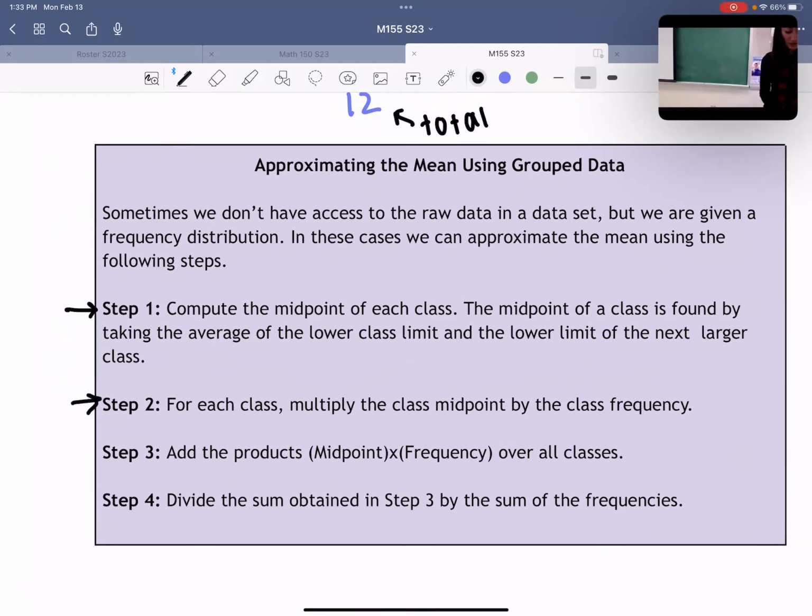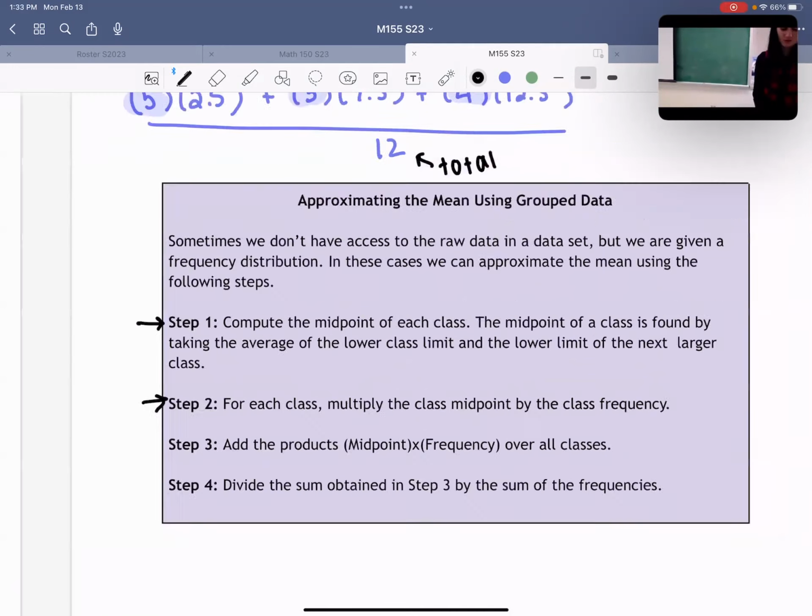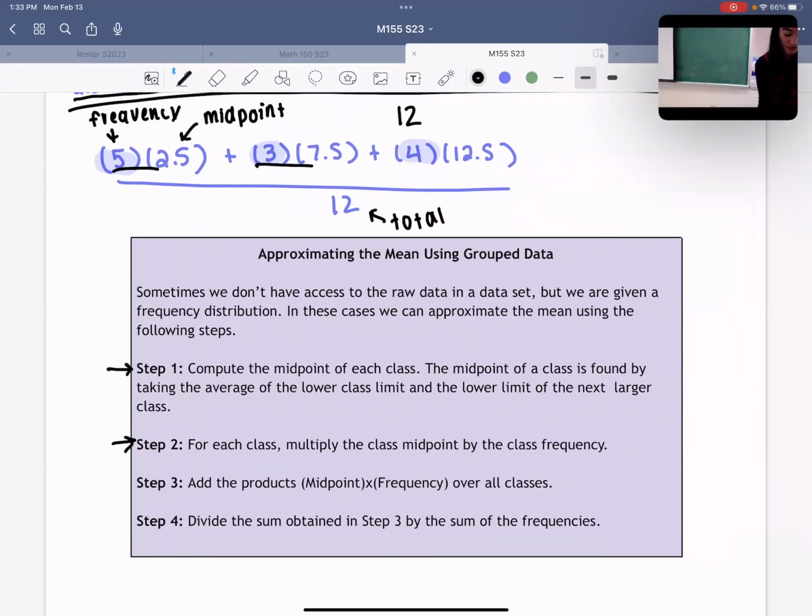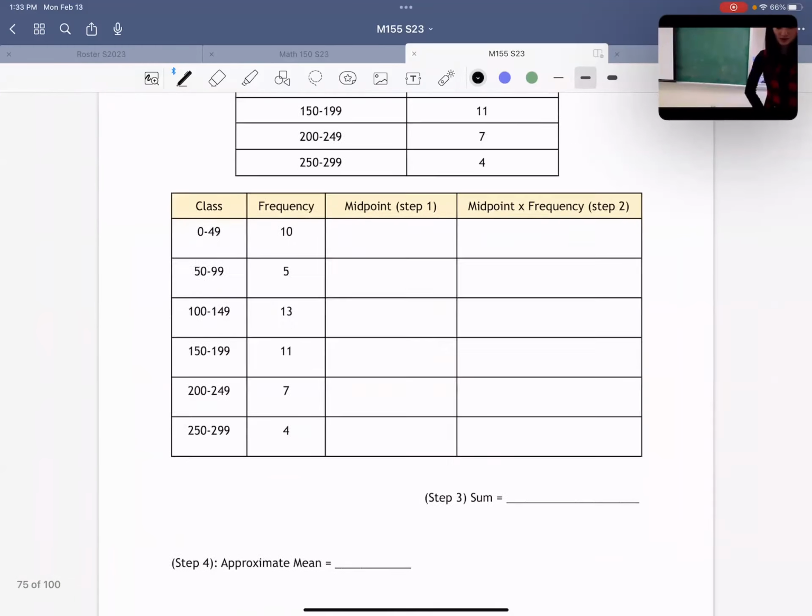Step 2, multiply the midpoint times the frequency. That's what we did up here. Step 3, add everything that you get when you multiply the midpoints times the frequencies. And then after you add them up, divide by how many. So you can either memorize these steps or you can memorize this chart that I made up.